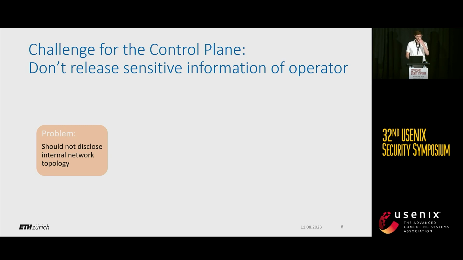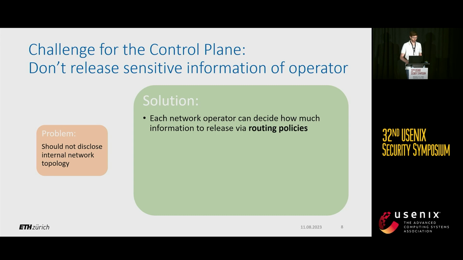There are several challenges we had to overcome in designing this system. The first challenge was that we don't want to reveal too much information. So most network operators would not be comfortable revealing their complete internal topology. Instead, in FABRID, we ensure that each network operator decides how much information it wants to release via so-called routing policies.